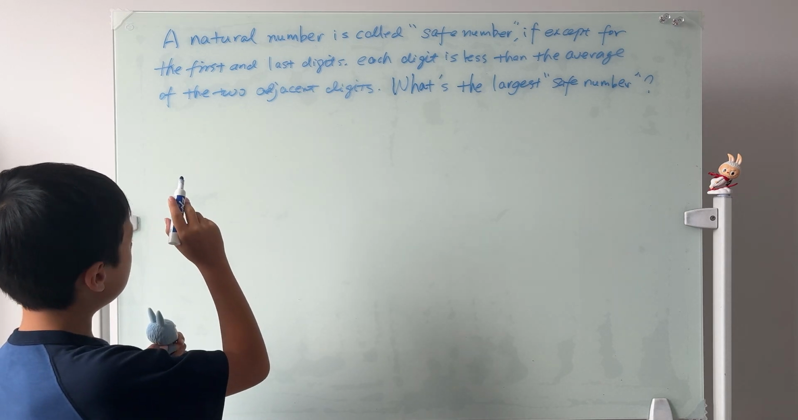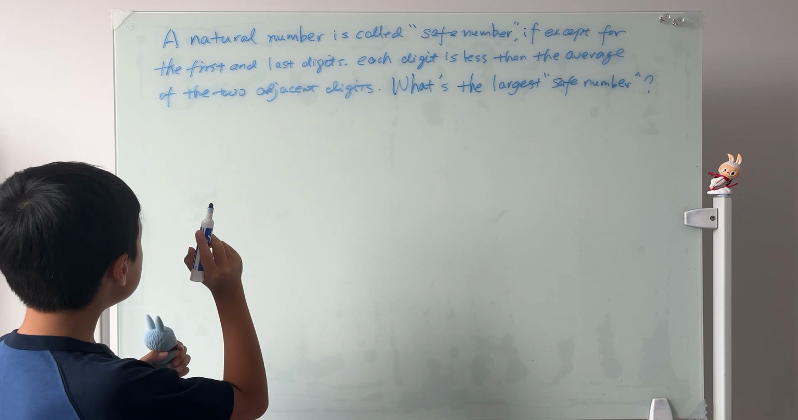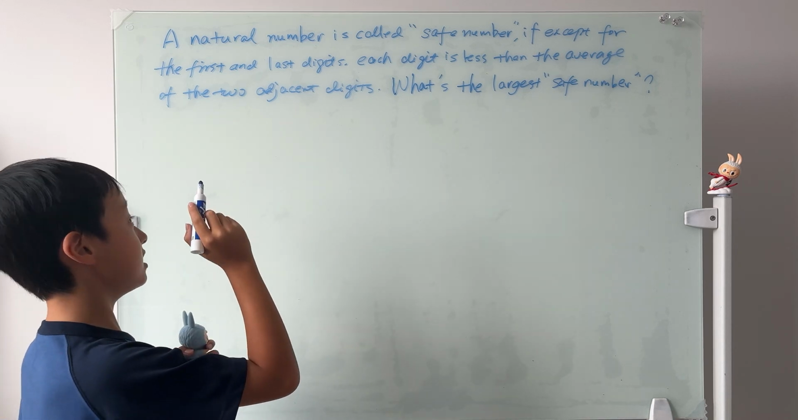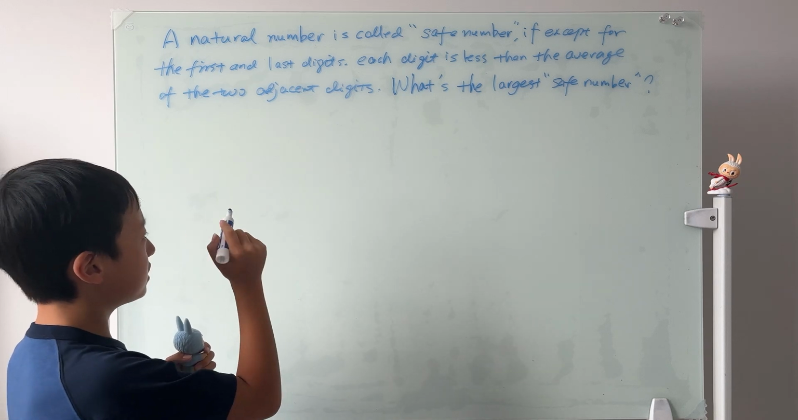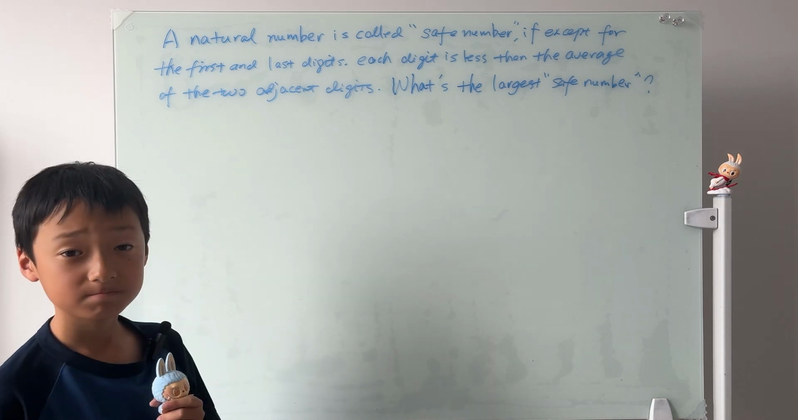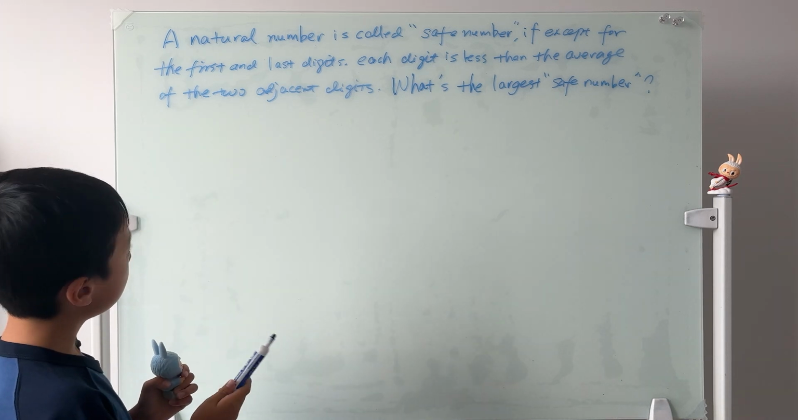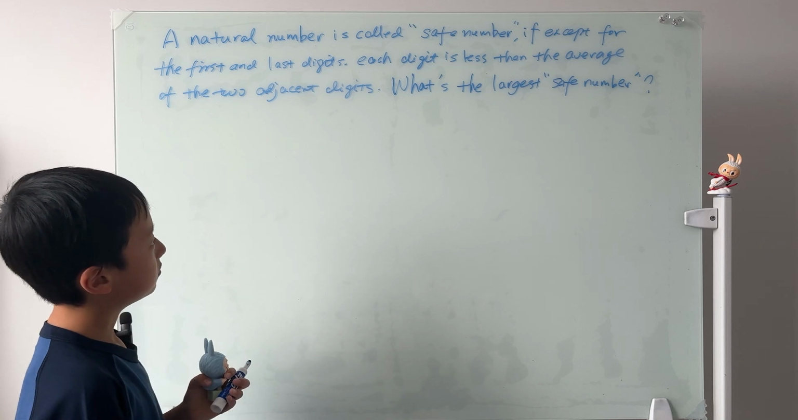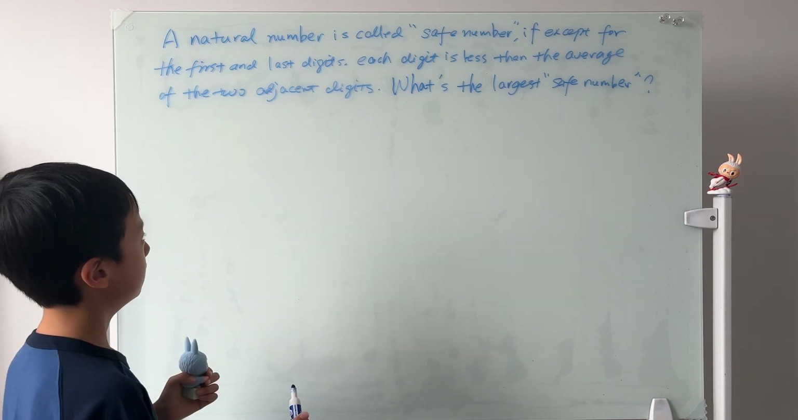A natural number is called a safe number if, except for the first and last digits, each digit is less than the average of the two adjacent digits. What's the largest safe number? Pretty long question, isn't it? And the question is, what's the largest safe number? Doesn't this seem kind of impossible to solve?